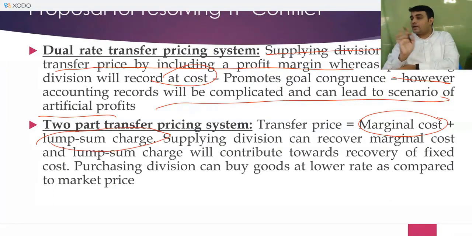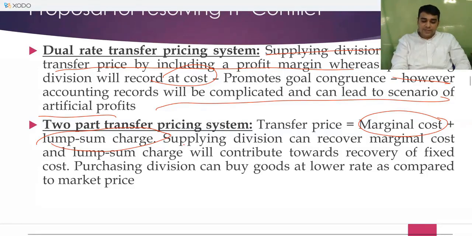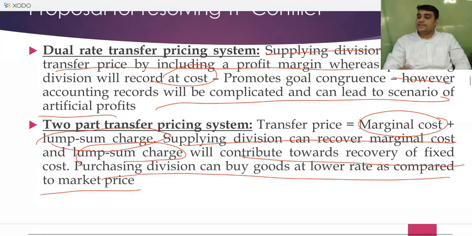Here accounting records and all will not get complicated. No complication on accounting records. The only thing is, this will ensure the decision which the person is taking is in line with goal congruence, or is in line with what the company wants to do. Supplying division can recover marginal cost, and a lump sum charge will contribute towards recovery of fixed cost. Purchasing division will buy goods at lower price as compared to market price.